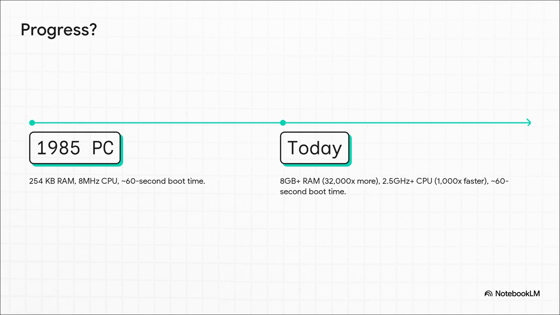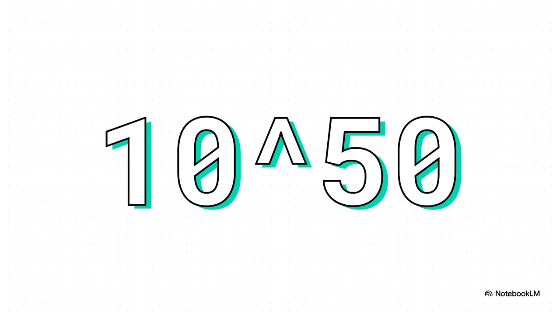So, where does all that mess come from? The problem is something you can't see. It's called the state space of a program. Basically, the total number of possible configurations your code can get itself into. To try and wrap your head around the scale of this, just look at this number, 10 to the 50th power. That's roughly the estimated number of atoms on Earth, okay? Hold that number in your head.